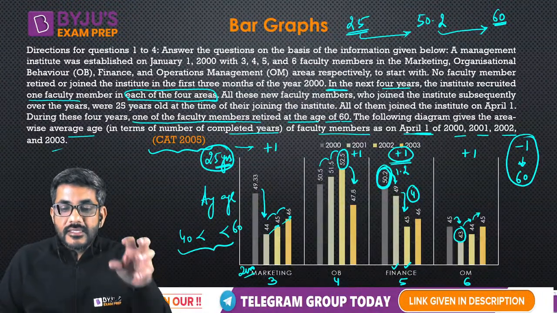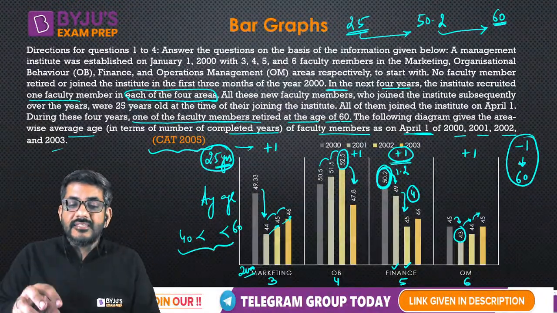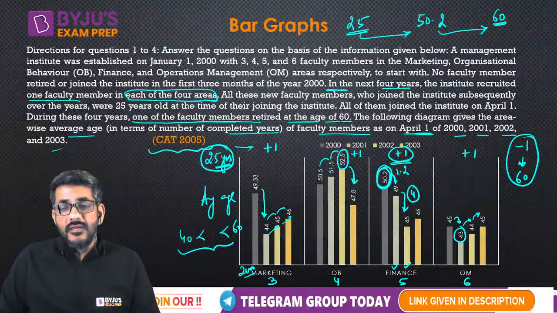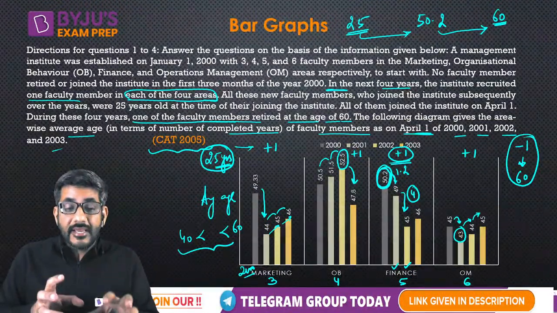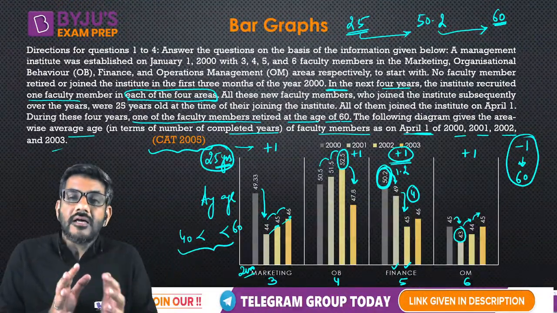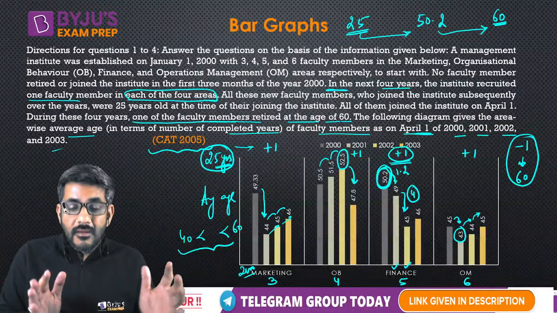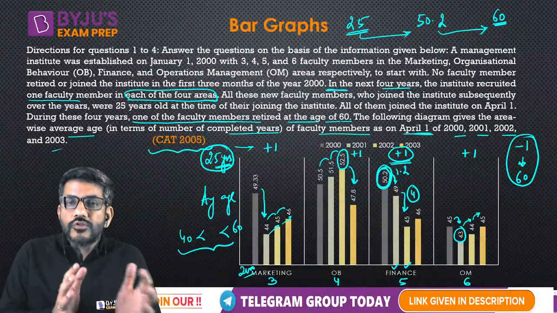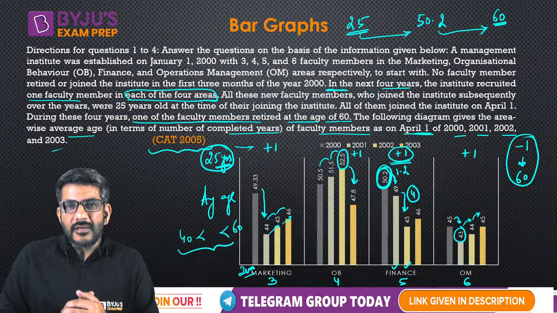I repeat, the person who's retiring, his age is very close to the average, but a person who's joining, his age is far away from the average. When a number very far from the average comes, there is a bigger drop in the average, but when a number very close to the average goes out, it doesn't make much difference.